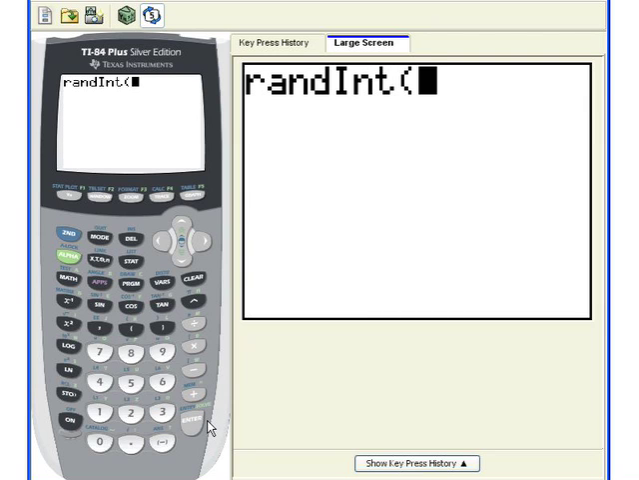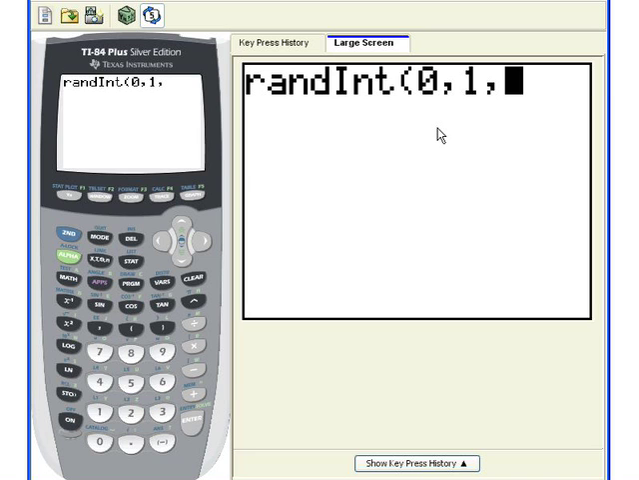Randint means random integer. Now, I have to have some syntax here. I'm going to tell it 0, comma 1. The 0 is the lowest number that I want, 1 is the highest number that I want. These are random integers, so it's going to generate a bunch of 1s and 0s. If I wanted random numbers between 0 and 5, including 0 and 5, I would say 0, 5.